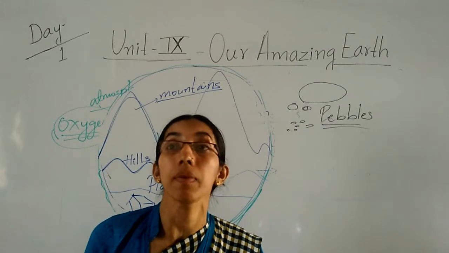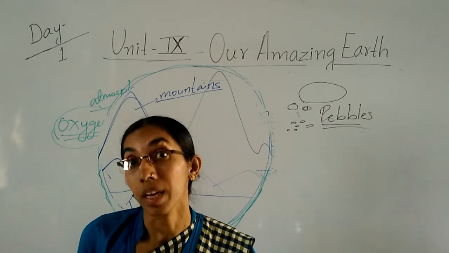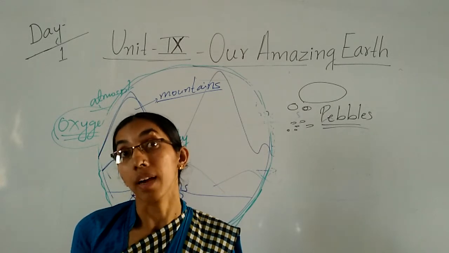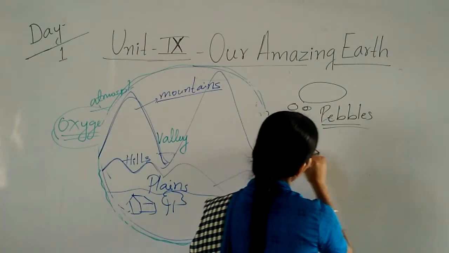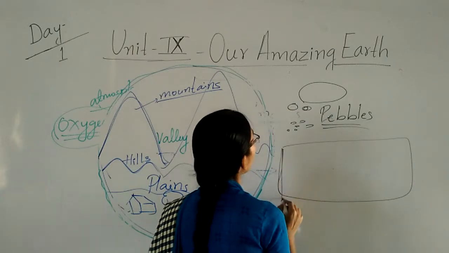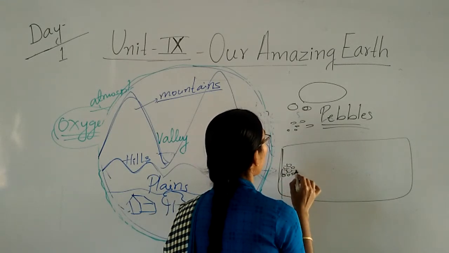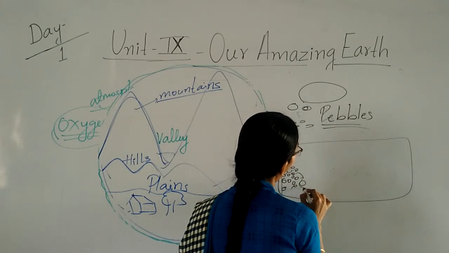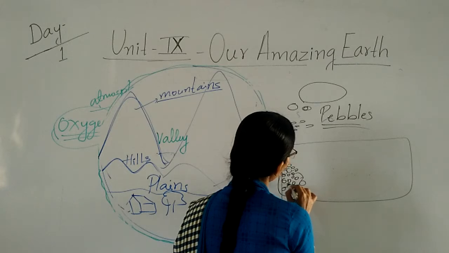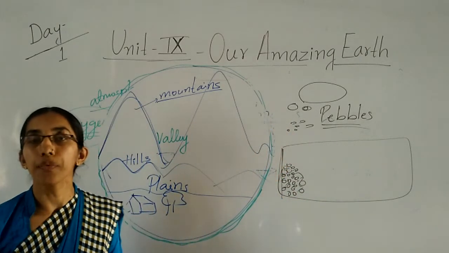Like these pebbles, we get near the river side or beach side. In an aquarium or fish tank, you can observe people use colorful stones. That is called pebbles. They use small pebbles. And all the stone colors are different, and the sizes also different.